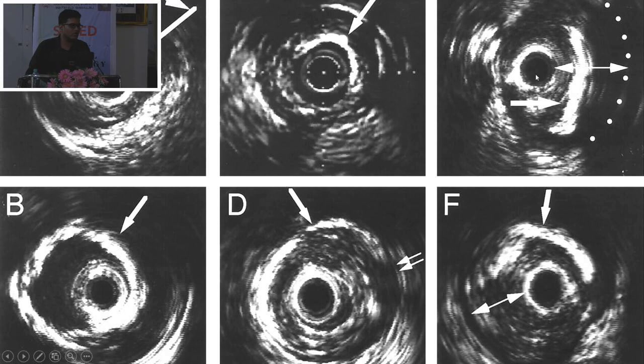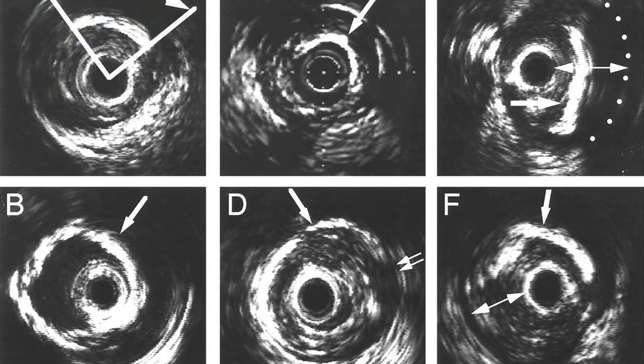So what do you see here? So there are some IVUS images, A, B, C, D, E, F. So you can see, so what is that? So it is calcium. So it is like 90 degree. And what is this? So how does the management differ? You already showed the IVUS calcium score. Somebody can tell us if you know. Yeah, what is the rule of 5? This was asked in one exam.